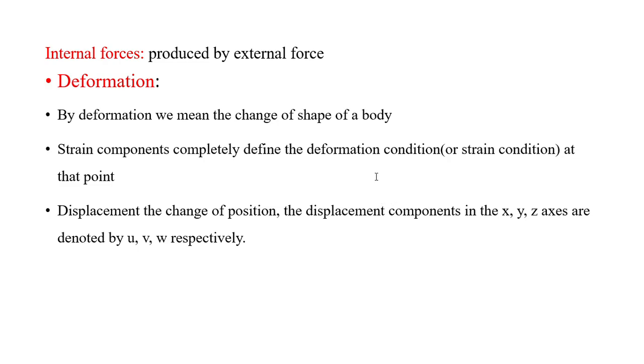Here most of the cases we take are three-dimensional bodies, in x, y and z directions, and the displacements in these respective directions we take as u, v and w. These are the displacements of the bodies, the strain related parameters.